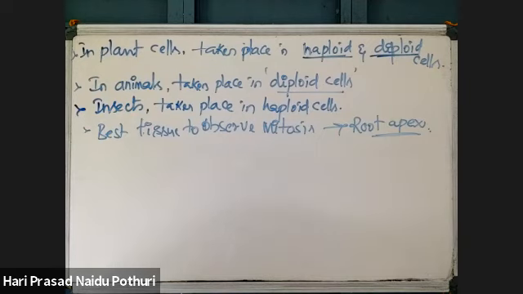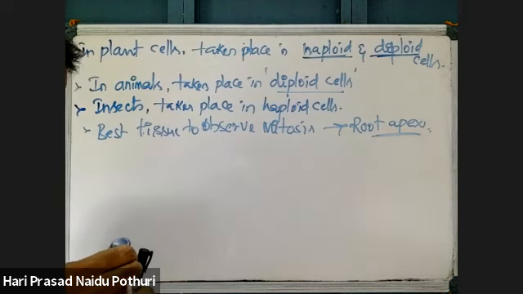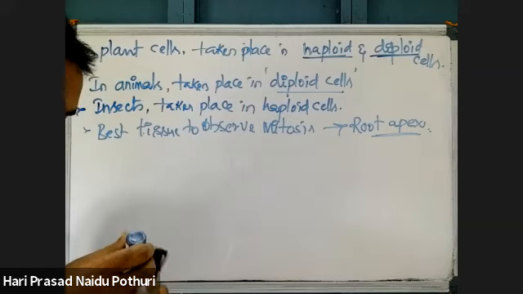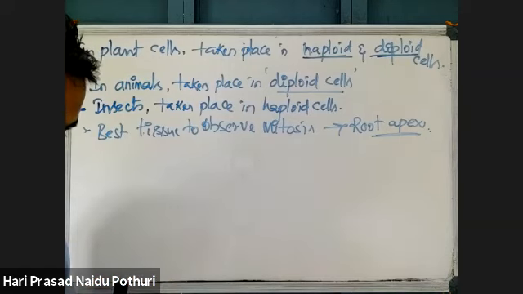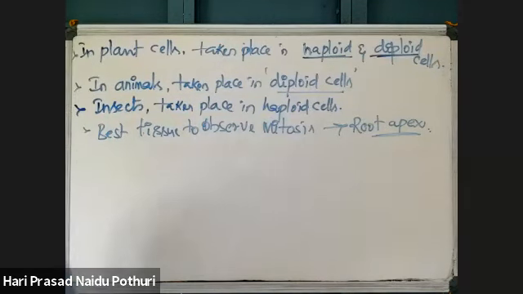The best tissue to observe mitosis is the root apex, because the meristematic tissue present there divides fast and produces cells at high rates. So due to the high rate of cell division in the root apex, we can observe mitosis very clearly there.